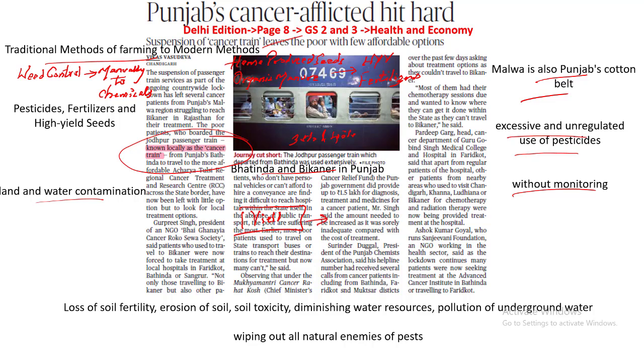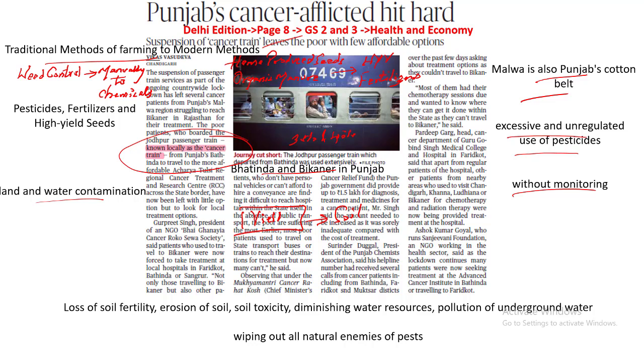The yield over a period of time will drop. Why? Because the soil loses its fertility because of the increase in fertilizers. So what do the farmers do? They start increasing the fertilizers in this region. So more input is required for the farmer for a lesser amount of yield. So the economic cost for the farmer increases over a period of time.